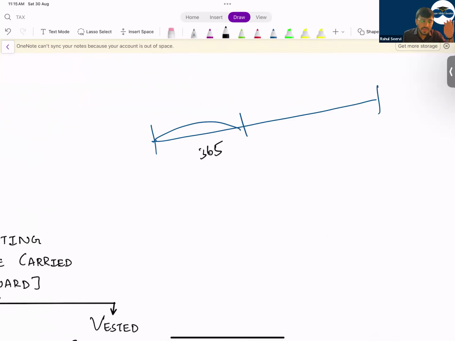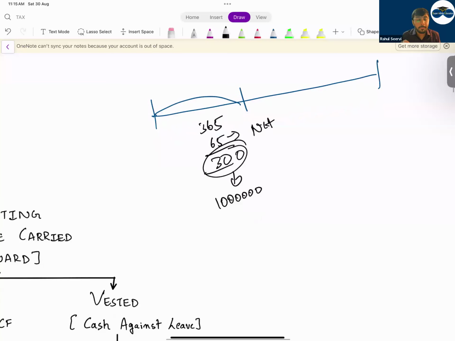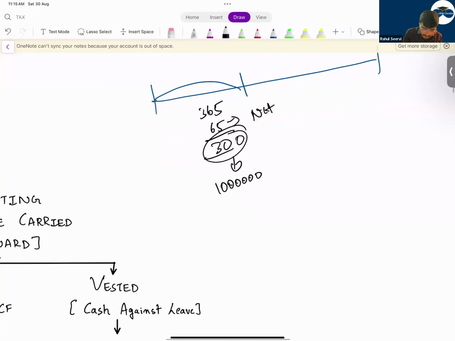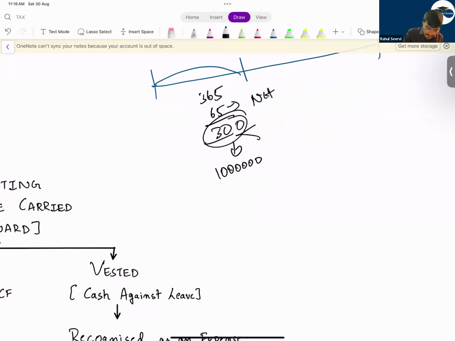Suppose the employee works for 300 days. 65 days are national holidays. Now, even though the employee works for 300 days, he will get an annual salary of how much? 10 lakh rupees. But the company will say that you can take 10 days leave.